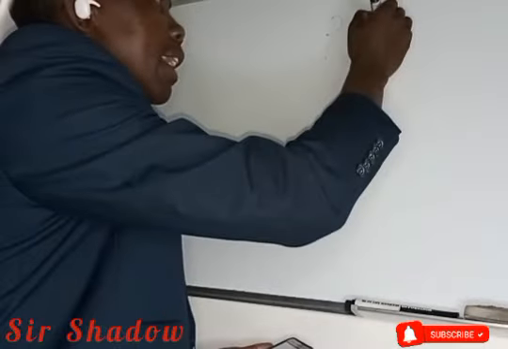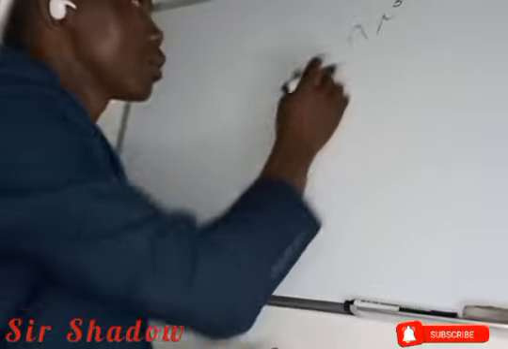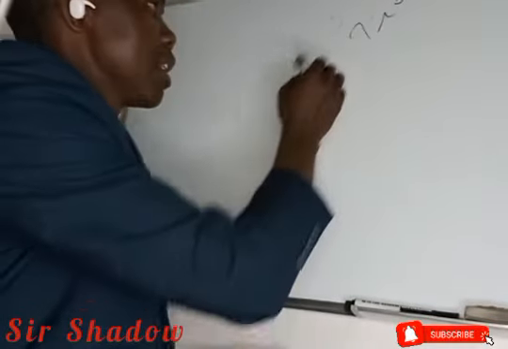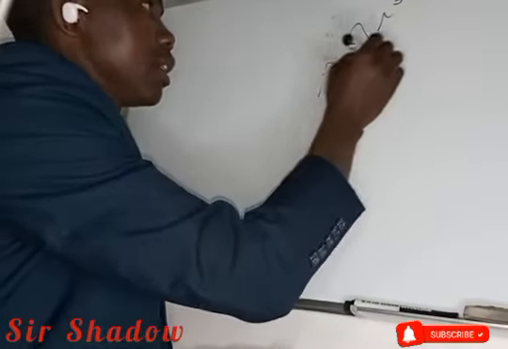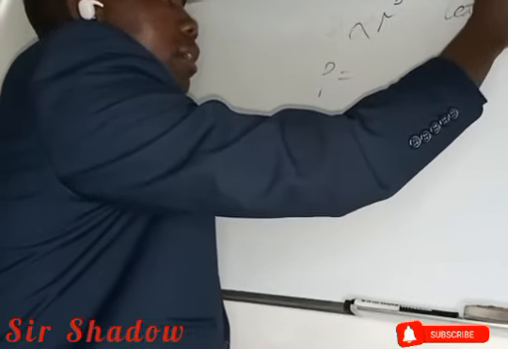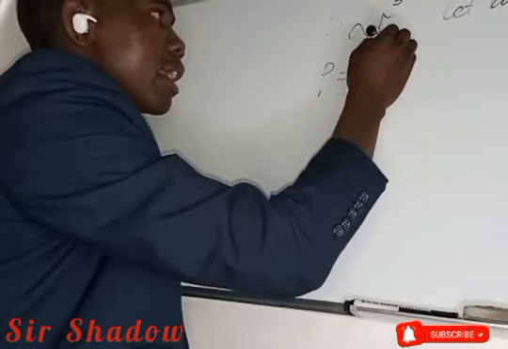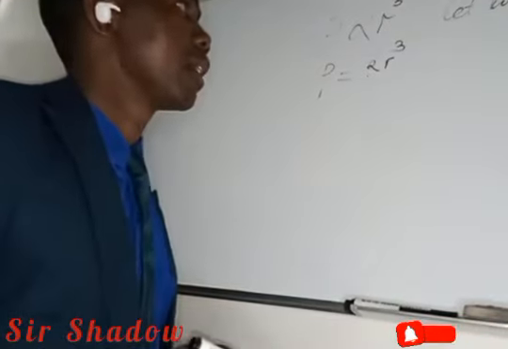Then we have to introduce the constant. So when introducing the constant, you can let the constant be k. So p is equals to k r cubed, right?